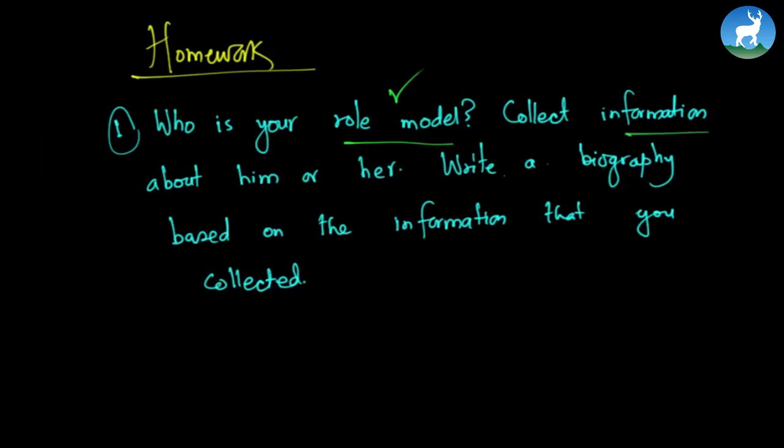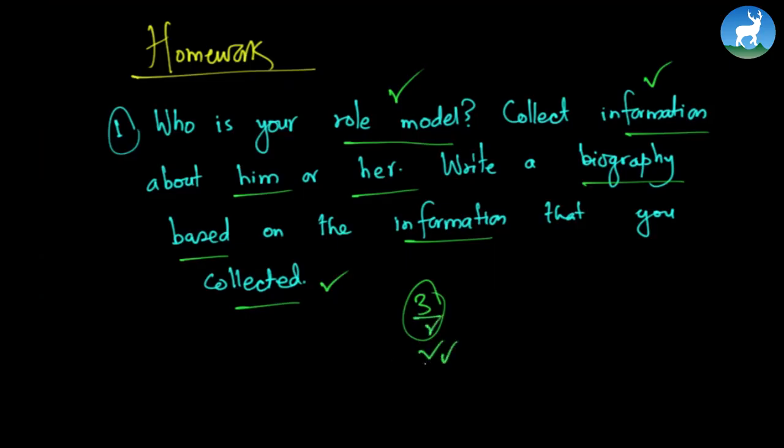After that, collect information about him. You have Google, you have Wikipedia, you have libraries, you have resources, you have newspapers. So collect as much information as you can and write a biography based on the information that you collected. Can you do this? You will only need to write a 3 paragraphs long biography, and it's pretty easy. I think you can. Can you do it? Alright, you can. With this, we have come to the end of today's class.